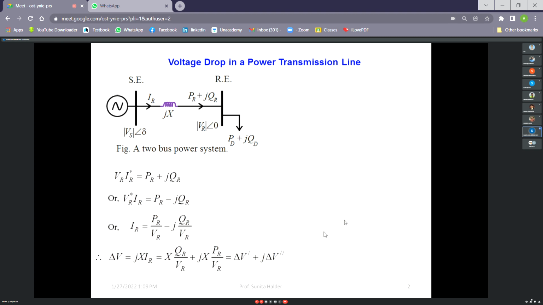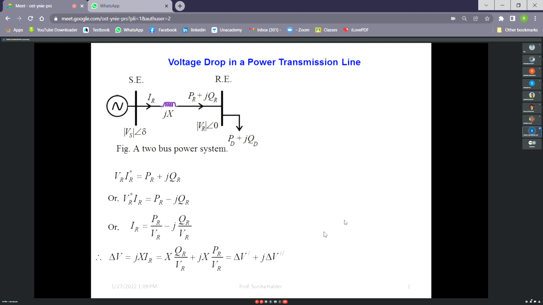So voltage control is very much required. And ideally, if we can maintain the same voltage from no load to full load condition, that means zero voltage regulation at the receiving end, that will be the ideal condition. But it is not possible as the power transmission line has reactance and resistance. So it is not possible. But we should try to maintain the voltage within 5% tolerance.